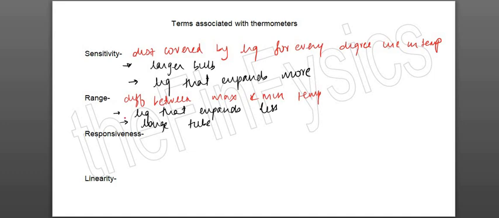The next term is responsiveness. Responsiveness is how quickly your thermometer can measure a change in temperature. Okay, and how do you increase responsiveness?